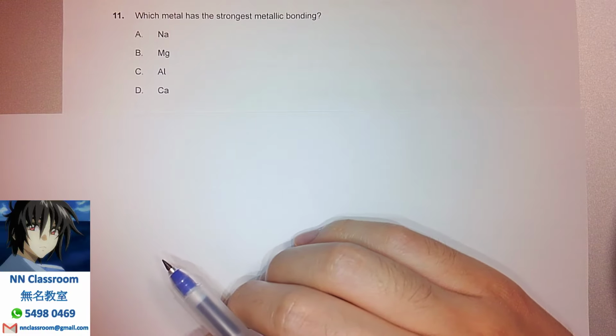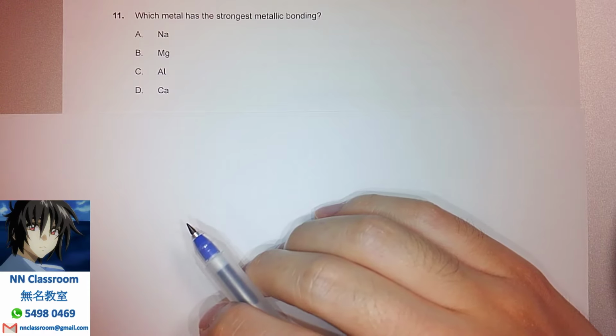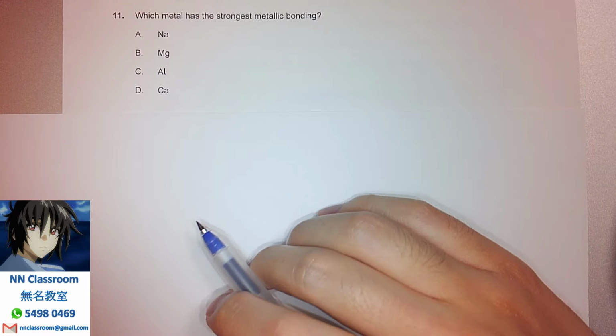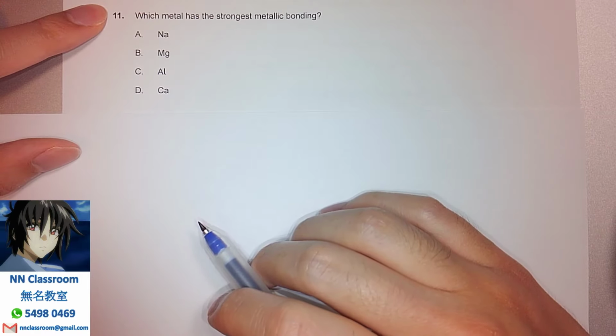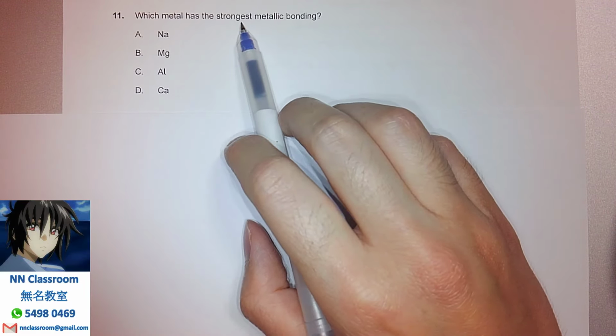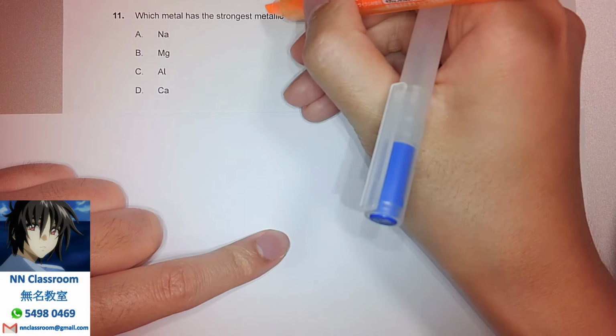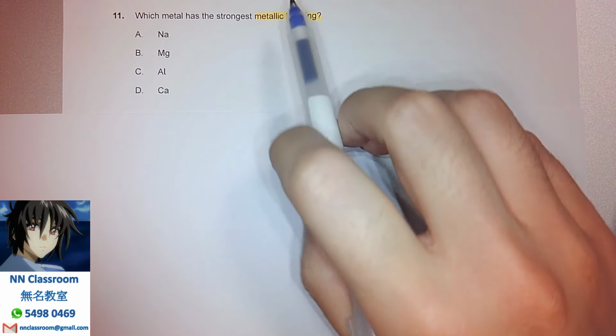Today I'd like to share with you a classical past paper question on the bonding and structure topic, Topic 4, from the 2018 Time Zone 1 May paper. Question number 11: which of the given metals has the strongest metallic bond? So the task is choosing the one with the strongest metallic bond.